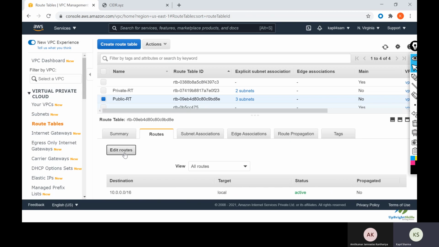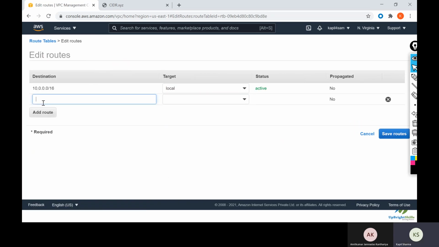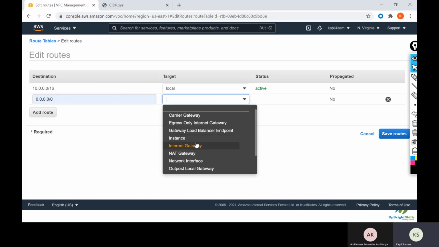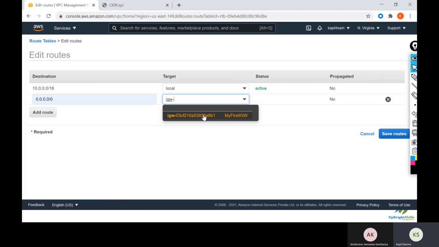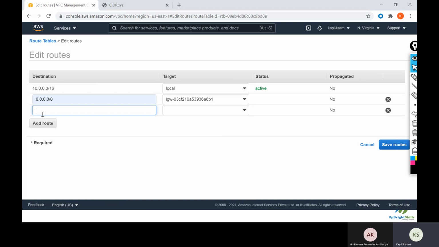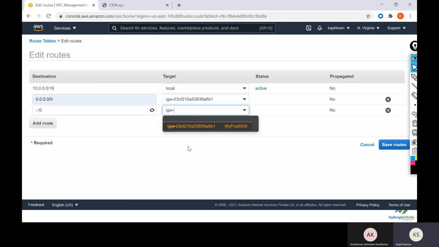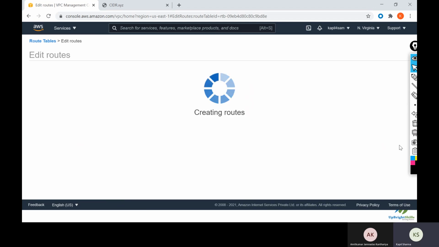Now we will click on edit routes, click on add route, and we will give the internet route. For internet, it should go to any IP, so we mention 0.0.0.0/0. And here we need to select internet gateway. The internet gateway which we have created will be displayed here, my first IGW. Just click on that. Same way for IPv6, if you want, we need to write ::/0 with the same internet gateway, IGW, and click on save routes.